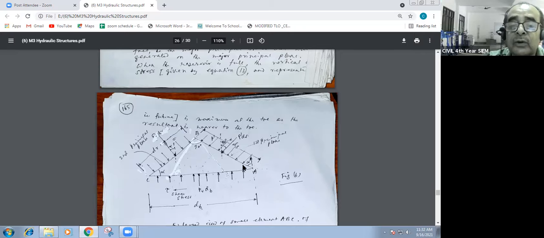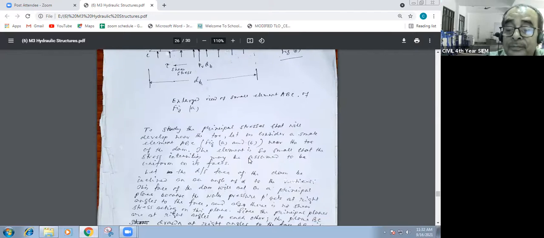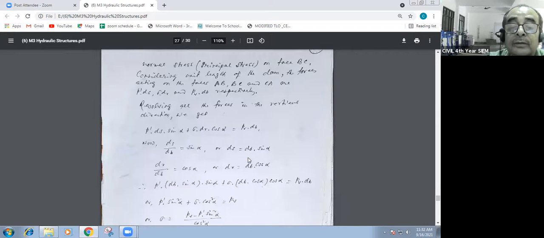Then automatically this is acting in this direction, and the seismic effect PE is acting in the opposite direction in case of tailwater reservoir. That means the net will be P dash minus PE in case of tailwater.